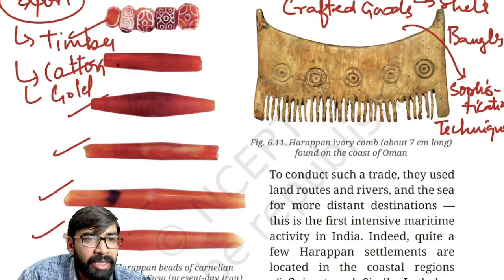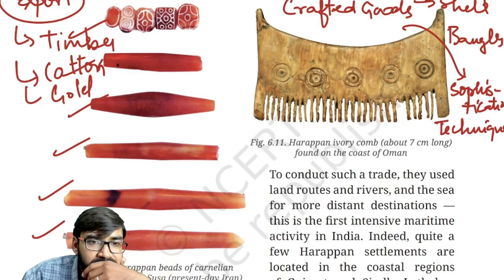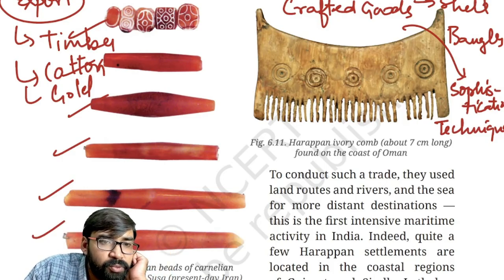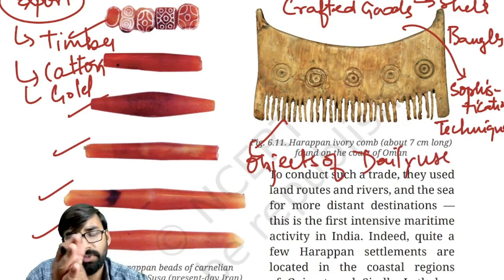Clear? Then we have also found objects of daily use. Like, as you can see, objects of daily use. This is the example. Okay, fine.